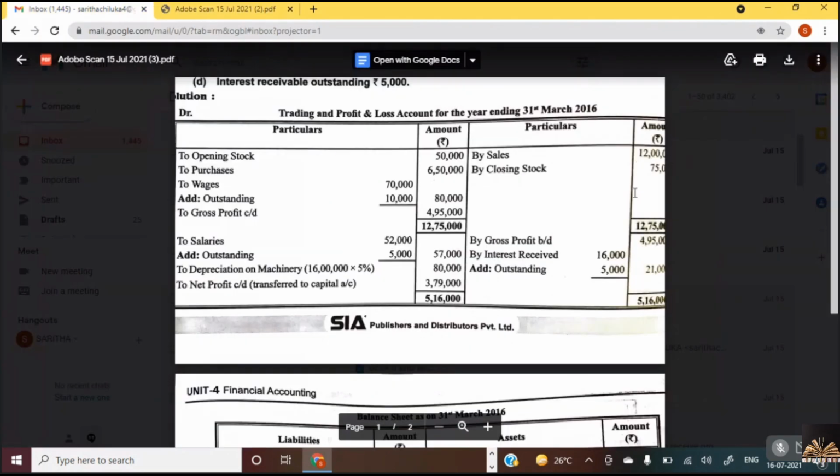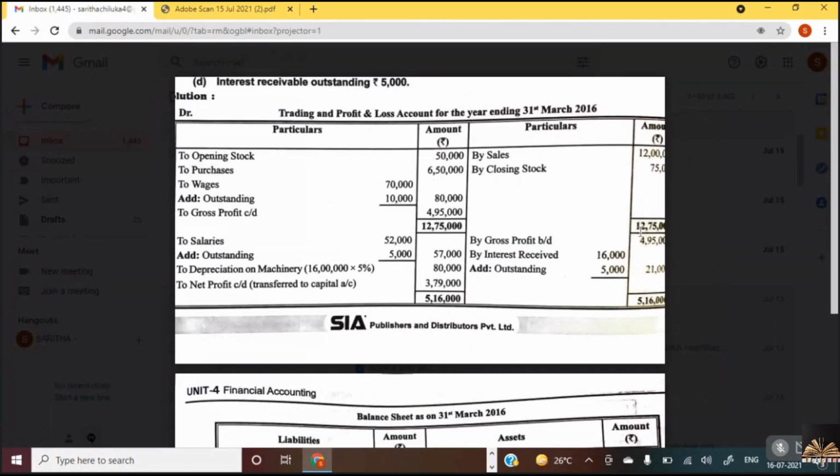So what we do: the total of the credit side is 12,75,000, and put the same here also. And we do the total of all the debit balances: 50,000 plus 6,57 lakhs plus 80,000, 7,80,000. So deduct 12,75,000 minus 7,80,000. Just tell me the answer.